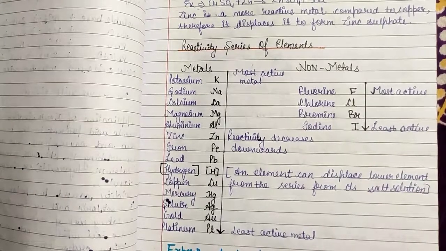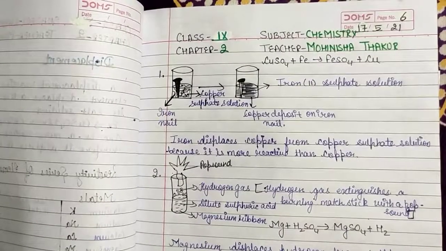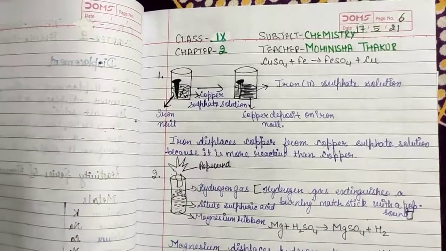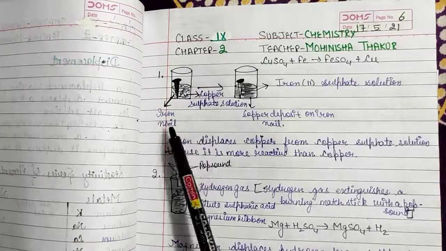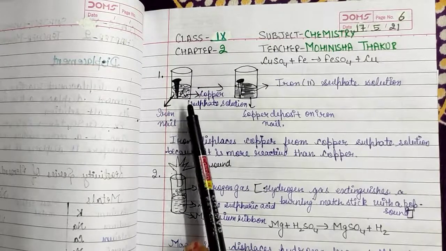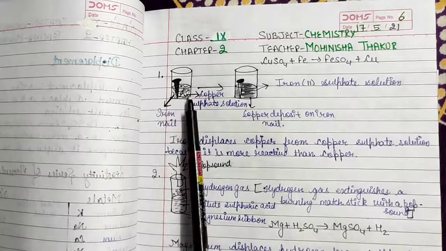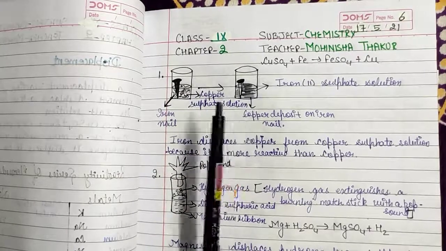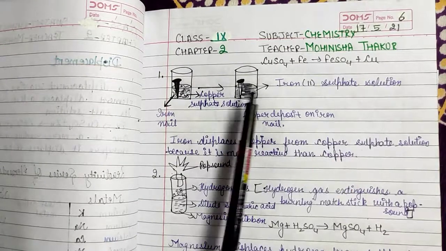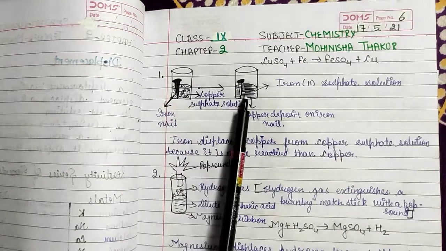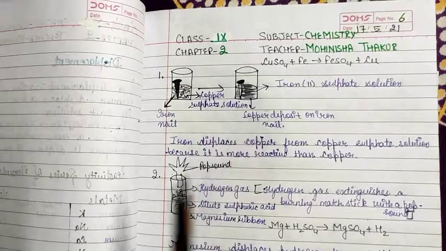Now we will do the experiment to show displacement reaction. In the first experiment, we will take an iron nail in a beaker, as you can observe on page number 6 by the diagram. When the iron nail is dipped in the copper sulfate solution, copper deposits on the iron nail and iron(II) sulfate solution will form. So iron displaces the copper from the copper sulfate solution because it is more reactive than copper. So it is showing the displacement reaction.